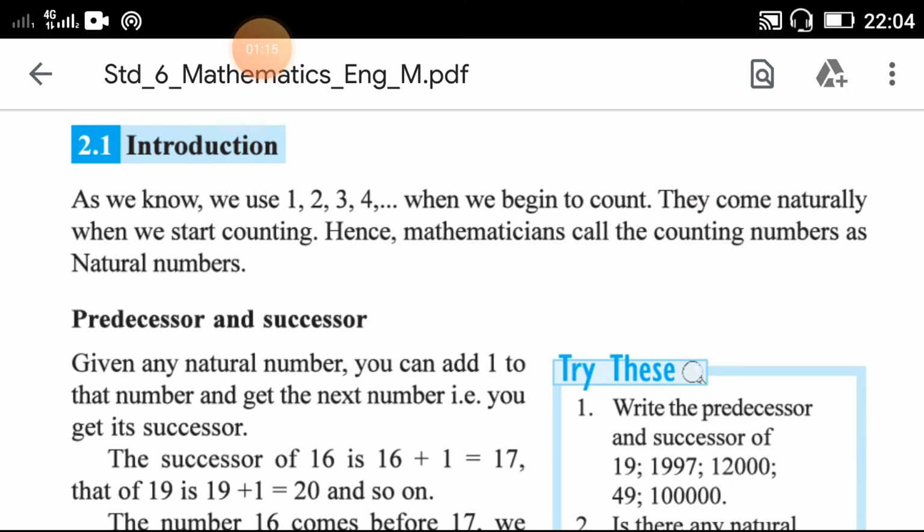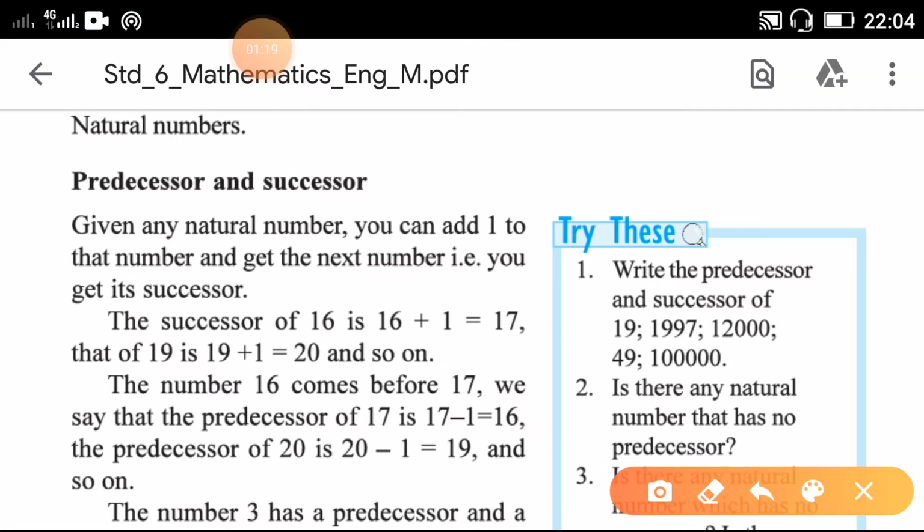Next, predecessor and successor. First of all, let us understand the meaning of these two words. First, successor. You can add 1 to a number and get the next number, which is its successor. If any number is there and you add 1 to it, you will get the next number. So that next number is the successor of the given number.